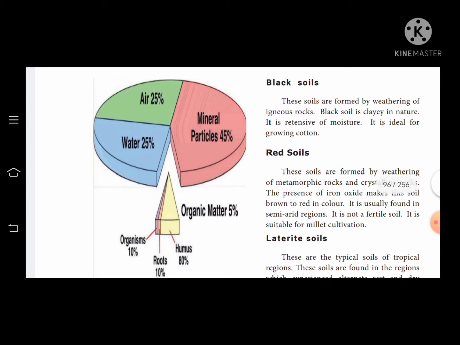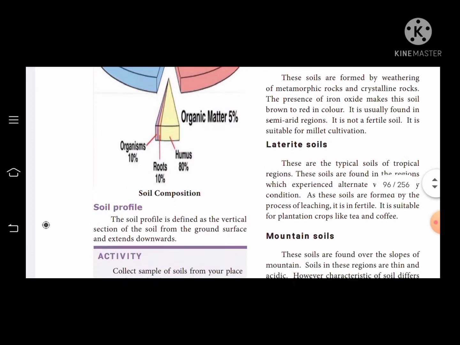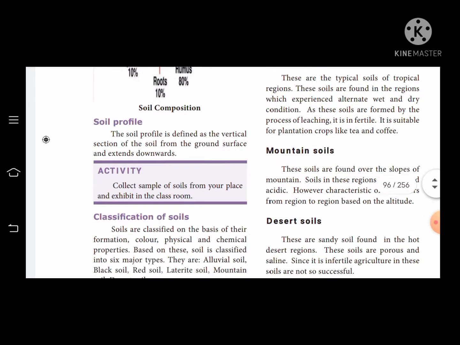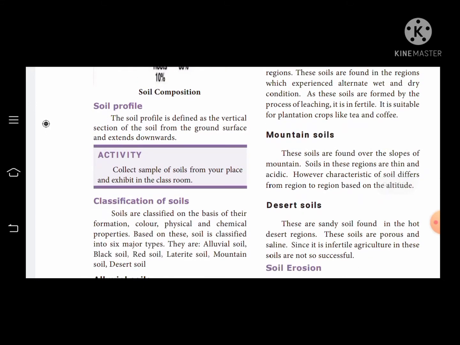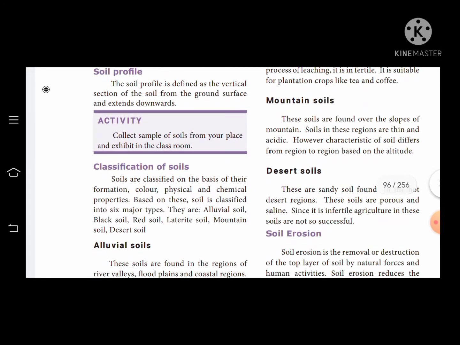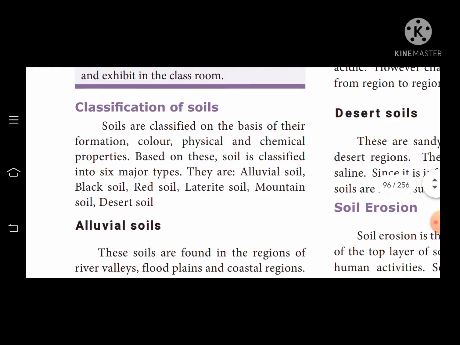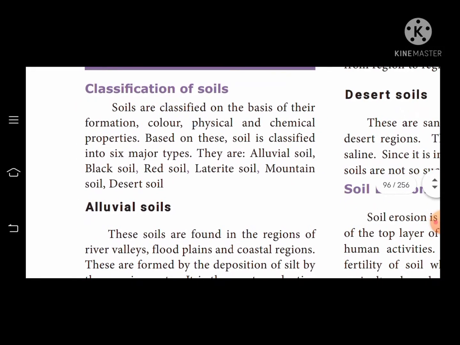Soil profile. See here, the soil profile is defined as the vertical section of the soil from the ground surface extending downwards. Next, classification of soil. Soils are classified on the basis of their formation, color, and physical and chemical properties.